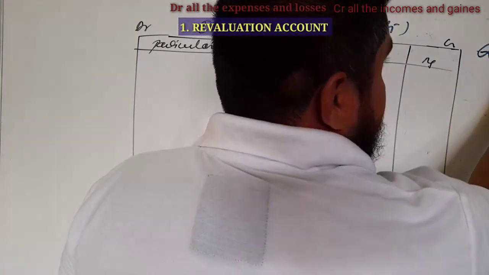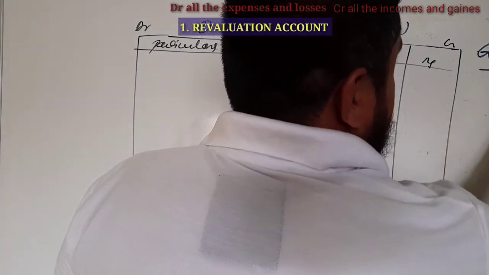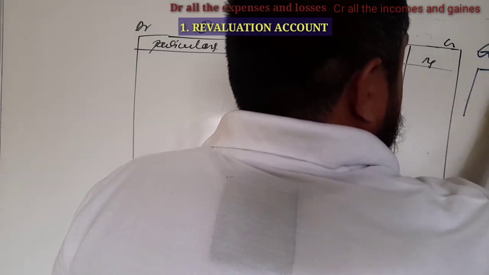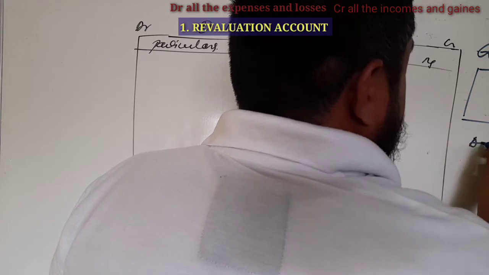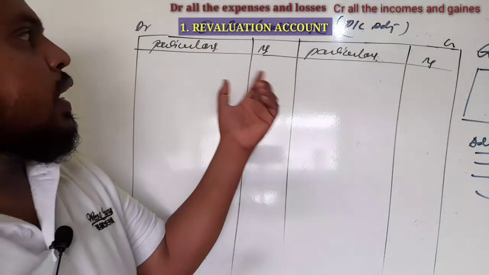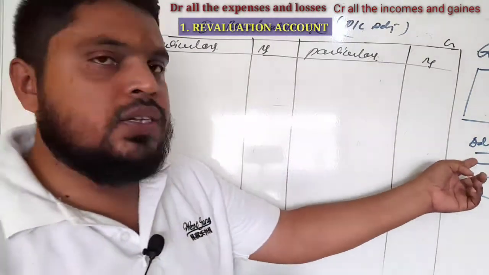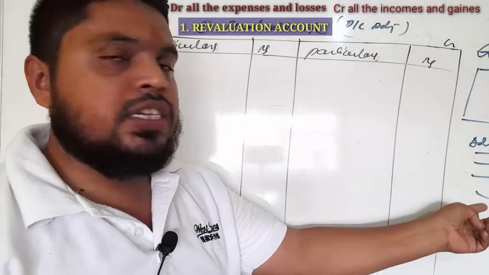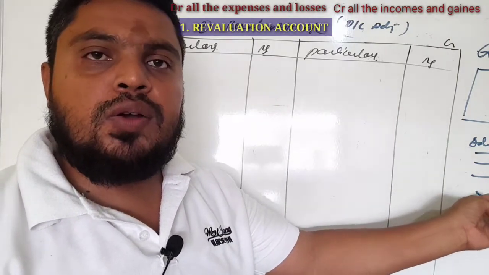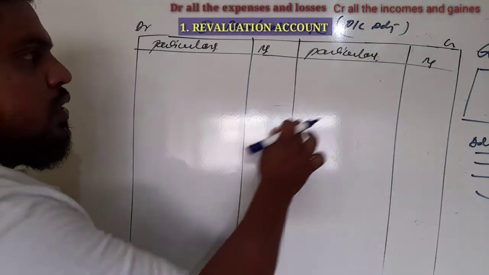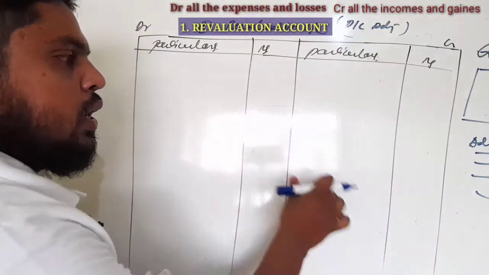In the question you will get the balance sheet and the additional information. Under revaluation account we have to record these adjustments, except capital and goodwill. On the debit side we record all the expenses and losses, and on the credit side we record incomes and gains.